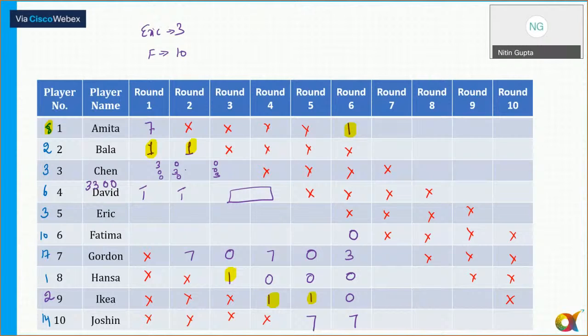So I can't use 1 here. So I can use numbers 3 or 7, 7 or 3 here. Now tell me one thing. If Eric is getting a score of 3, the only possibility is that Eric is getting a score of 3 in one round. Yes or no? And Fatima is getting a score of 10. Fatima has played in all rounds in one.